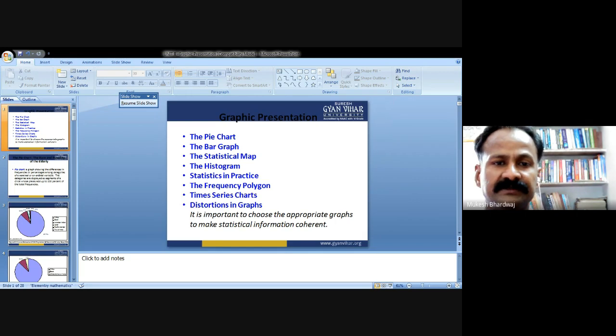Time series chart. Again, this is a method of representing the data. A time series chart is a graph displaying changes in variables at different points in time. It shows time, measured in units such as years or months, on the horizontal axis and the frequency, percentage or rates of another variable on the vertical axis. See the graph: percentage of the total US population aged 65 years and above from 1900 to 2050.